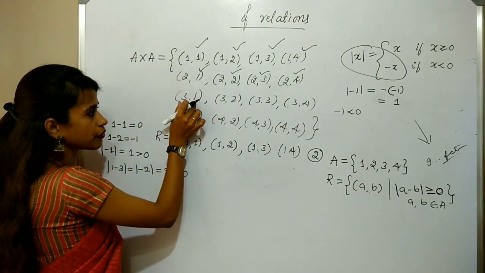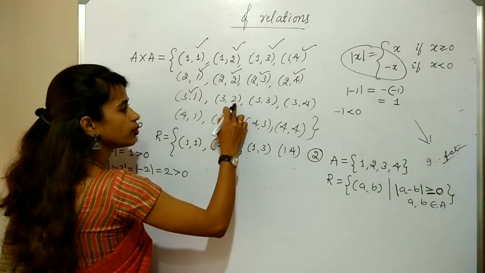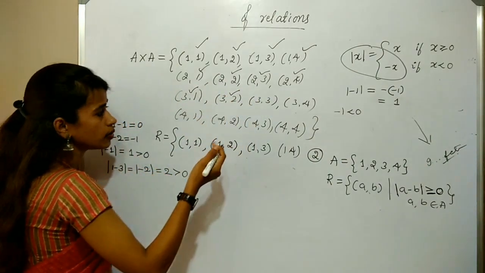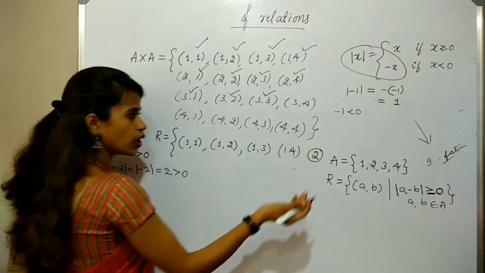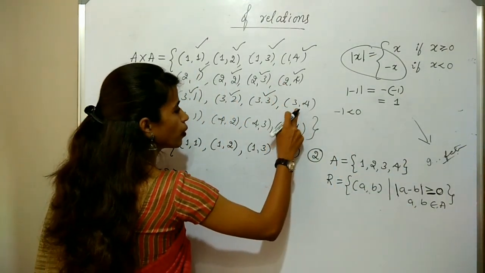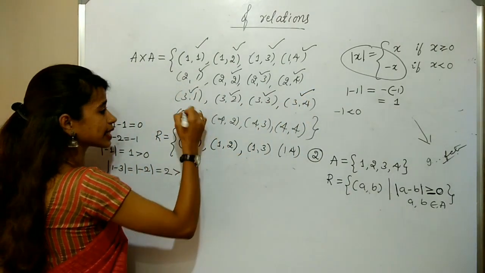3 and 1, if I take the difference, 2. 2 is also positive. If I take 3 and 2, the difference is 1. 1 is positive. 3 and 3, 0, therefore equal to 0. So which also belongs to that set. 3 and 4 is 1, which is greater than 0. 4 and 1, that is 3. 3 is greater than 0.